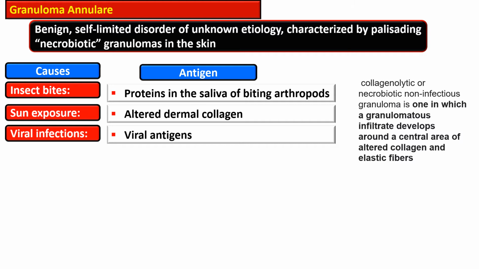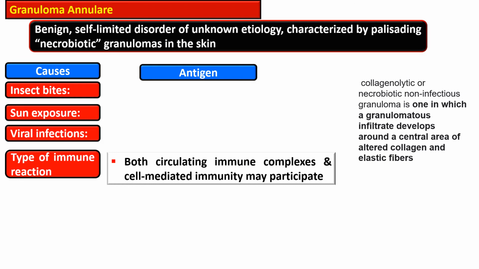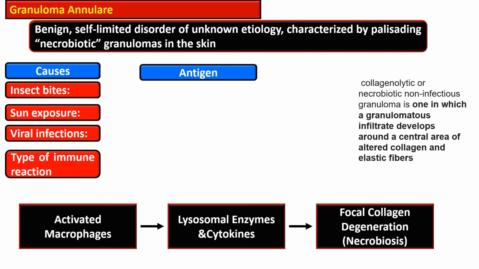and the contributing antigen can be the proteins present in the saliva of the biting arthropods in case of insect bite, altered dermal collagen in case of sun exposure, and various viral antigens if the etiology is viral. The exact type of immune reaction is still not known, but it is considered that both circulating immune complexes and cell mediated immunity may participate in the pathogenesis of the disease.